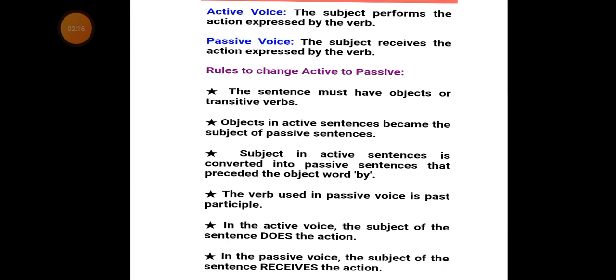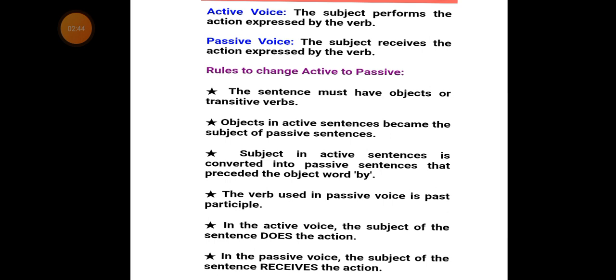A voice can be active or passive, based on the temperament of the speaker, based on the speech or report of a writer or a speaker in a sentence. We have two types of voices, which are active and passive voice.